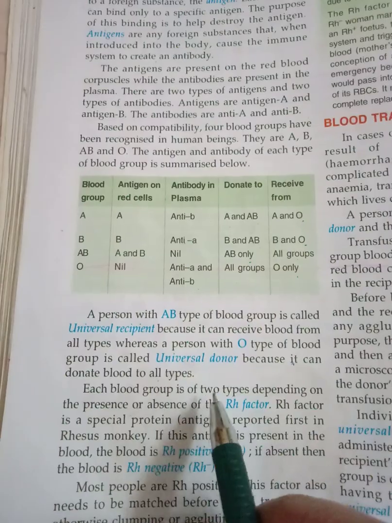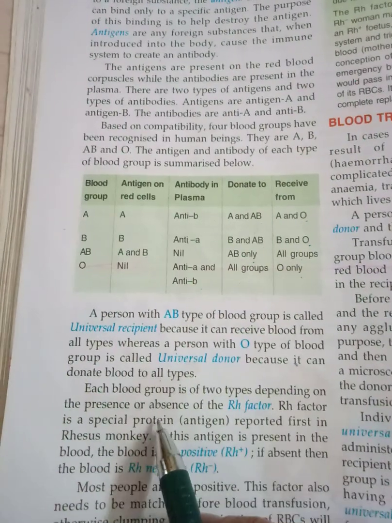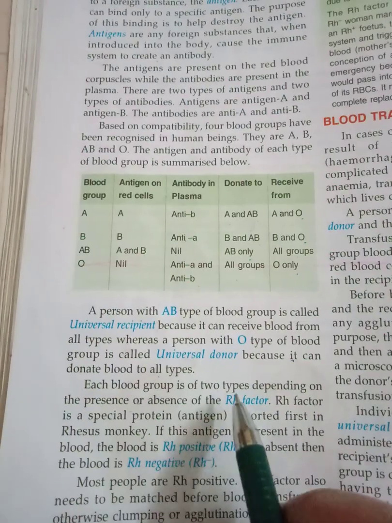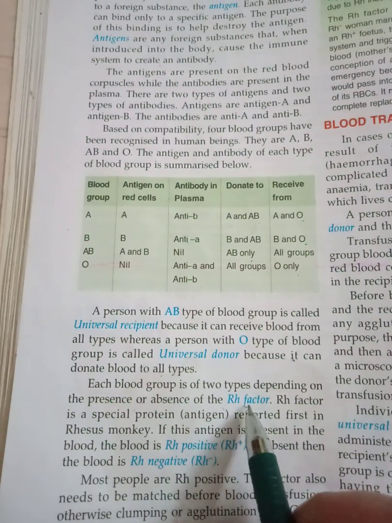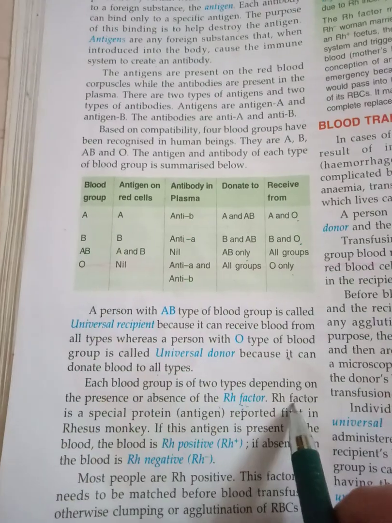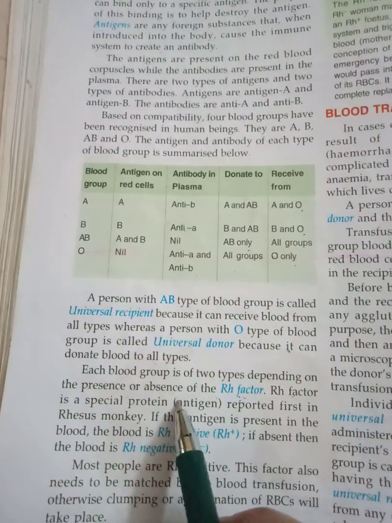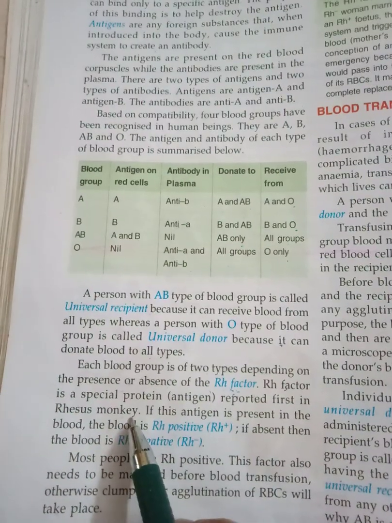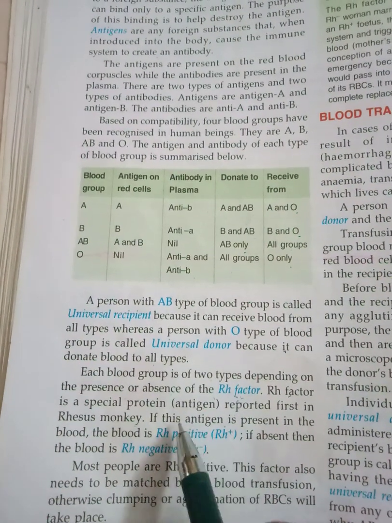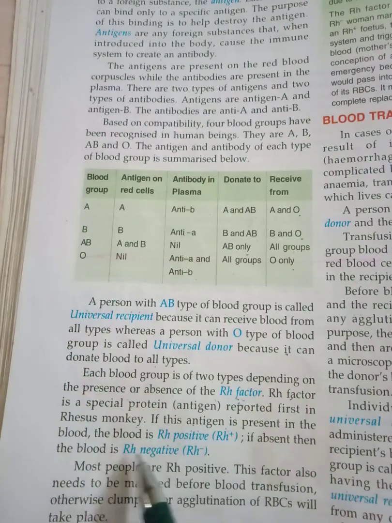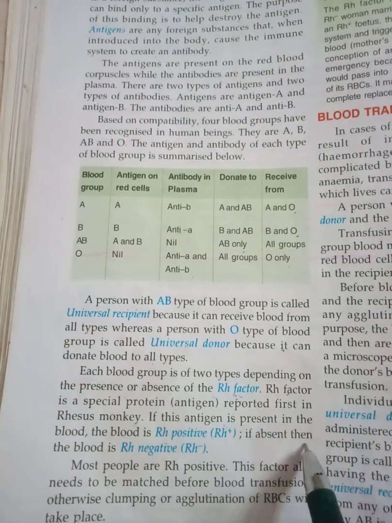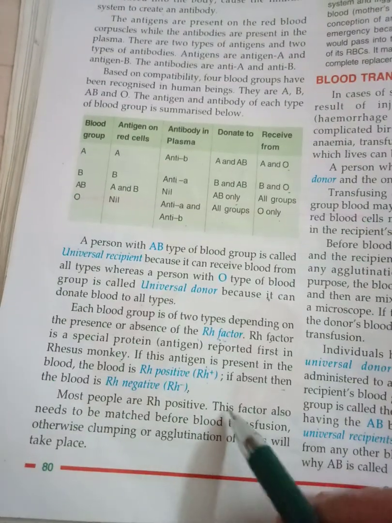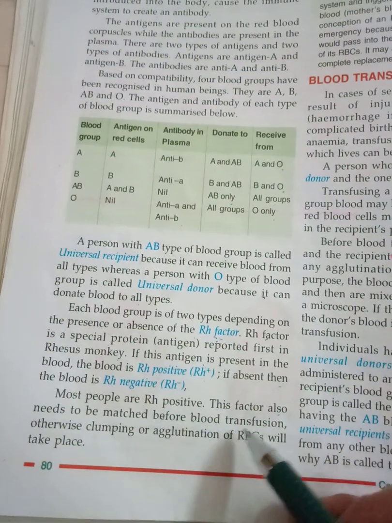Each blood group is of two types depending on the presence or absence of Rh factor. This decides whether you are positive or negative, A positive or A negative, B positive or B negative. So Rh factor. This is a special protein, again a kind of antigen, reported first in the rhesus monkey, and if this antigen is present in the blood, it is Rh positive. If absent, then the blood is Rh negative. Most people are Rh positive. This factor also needs to be matched before blood transfusion.